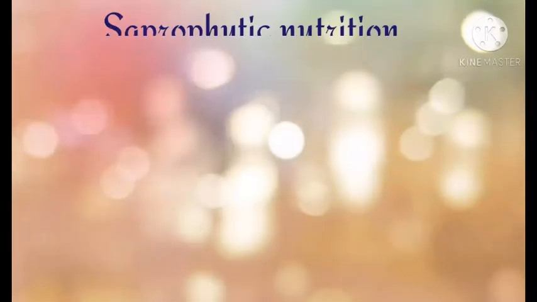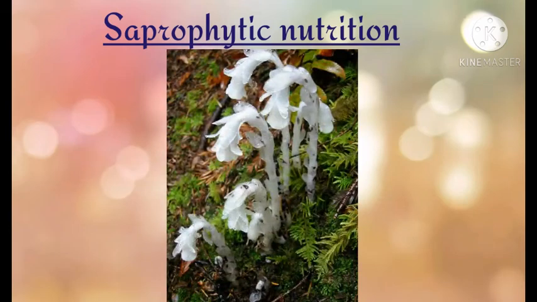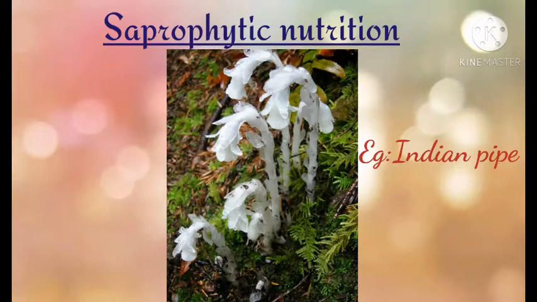The second type of heterotrophic nutrition found in plants is saprophytic nutrition. In this type of nutrition, an organism feeds on the dead remains of other organisms. Such organisms that feed on the dead remains of other organisms are called saprophytes. They help in breaking down the dead organic matter into useful, simple inorganic compounds that can be used up by the plants. An example of a saprophytic plant is Indian pipe.